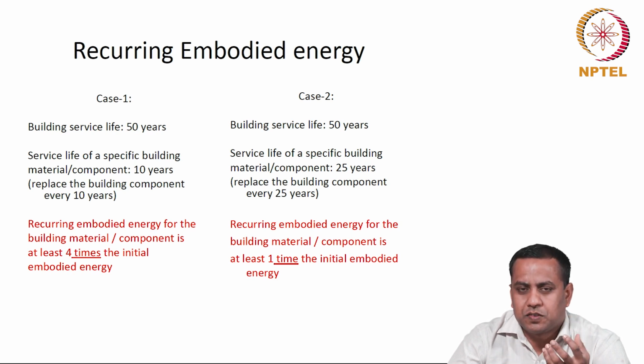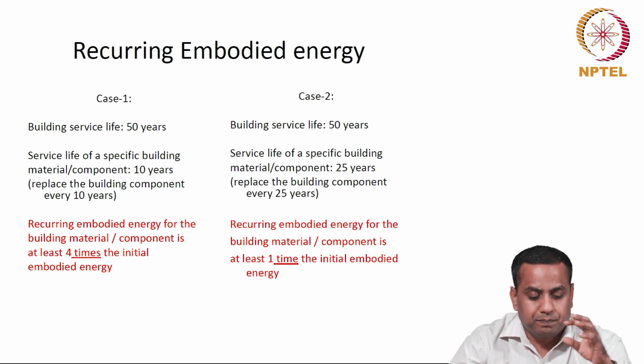For example, the life of the spare part, how often it is replaced during the service life, life of the product, the amount of materials used in a part, the energy intensity of materials used in manufacturing a component influence the total recurring embodied energy for a product.